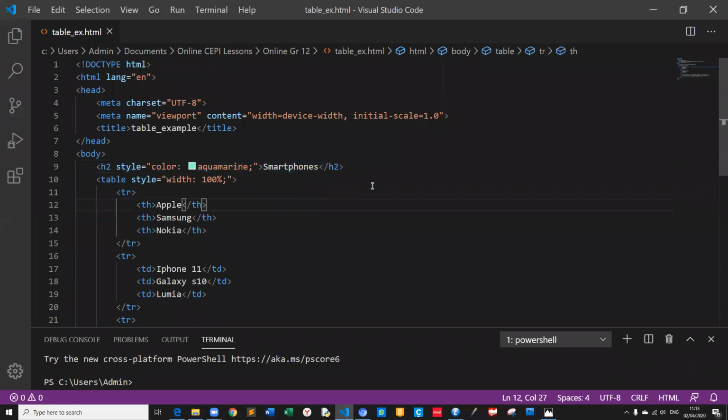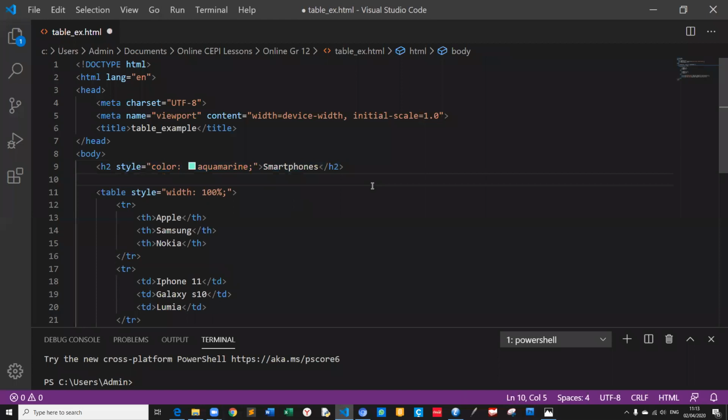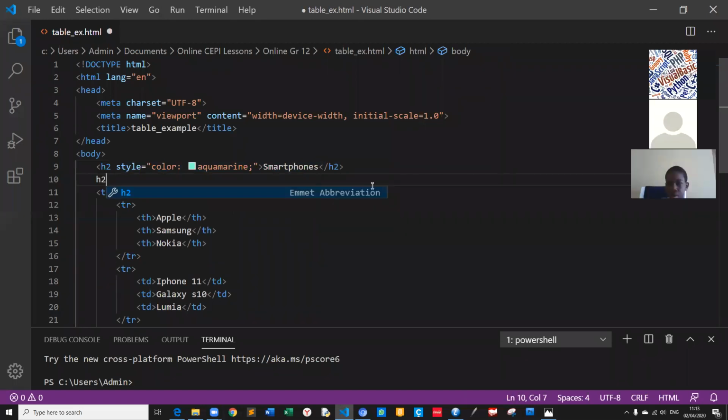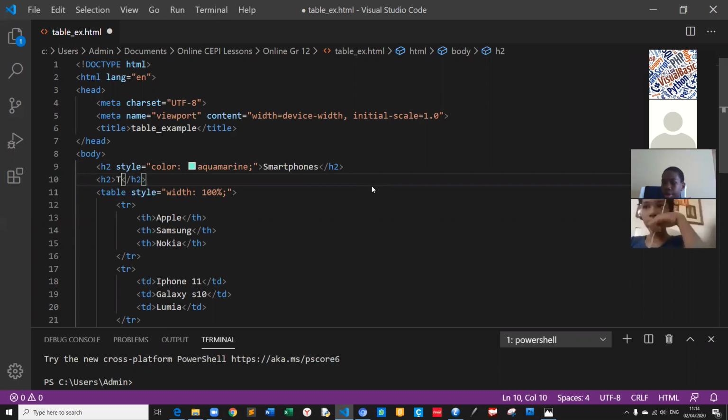Now if I want to give another H2, I will type here, for example, smartphones and tablets. I want to give tablets.